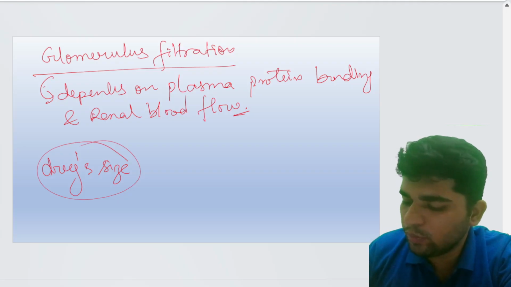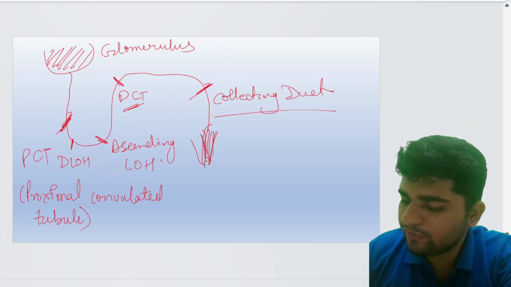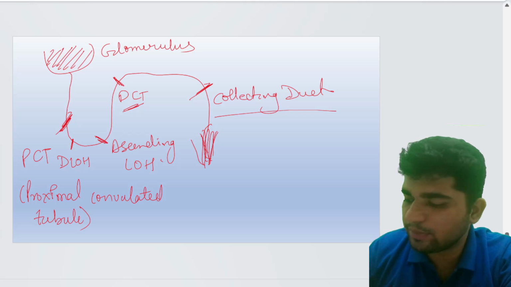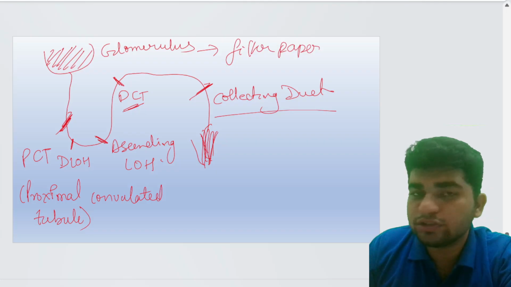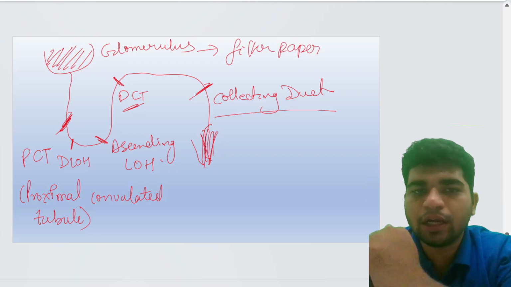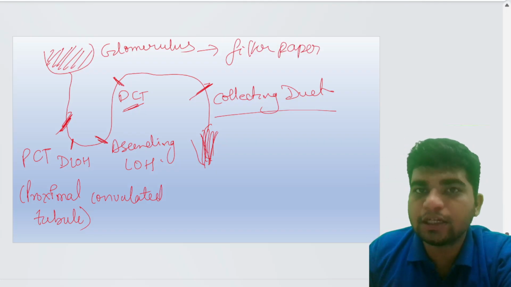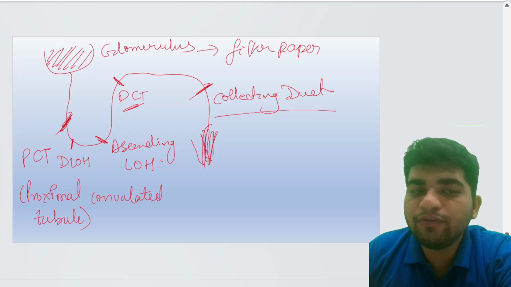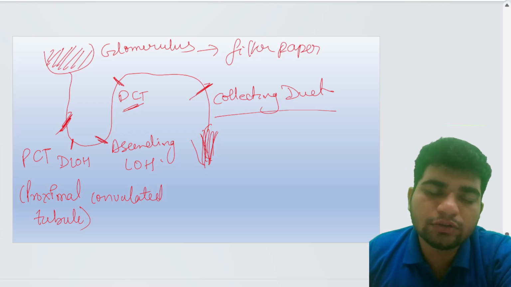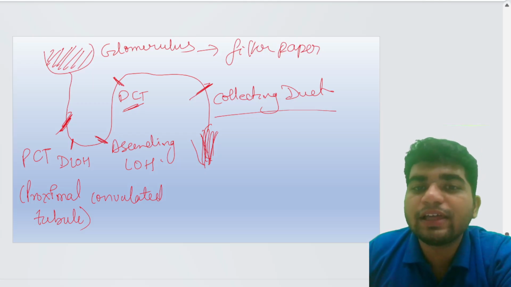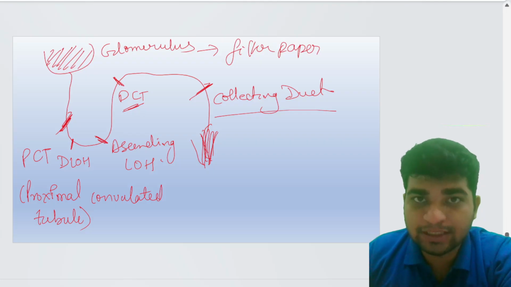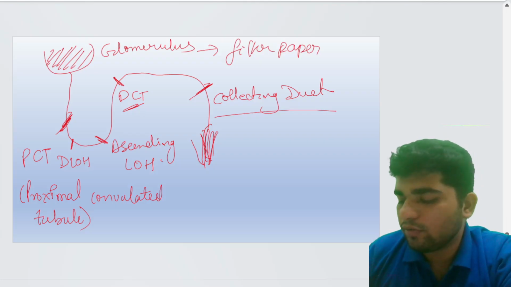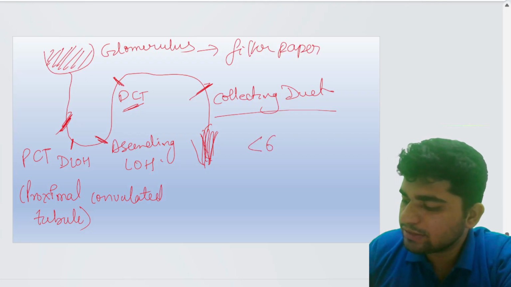It is just like a filter paper through which the drugs are strained out. So the drug that is filtered out from the glomerulus should be of small size, that is, below 6,000 Daltons.